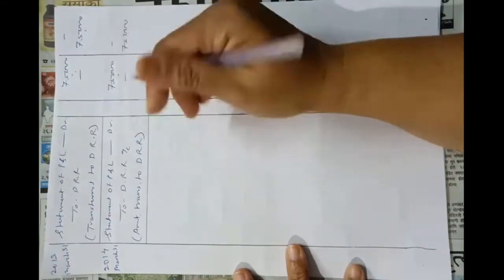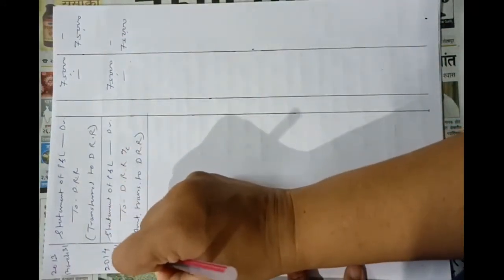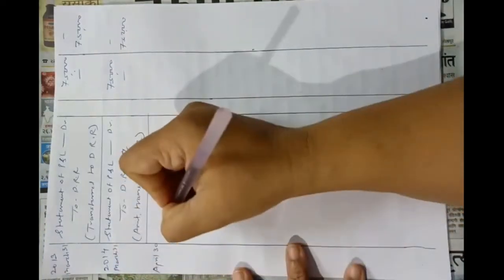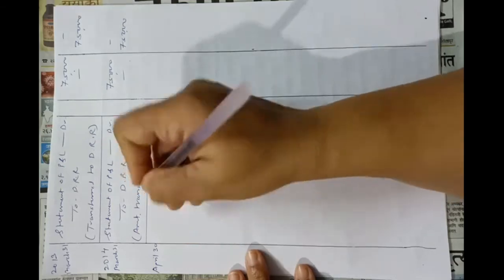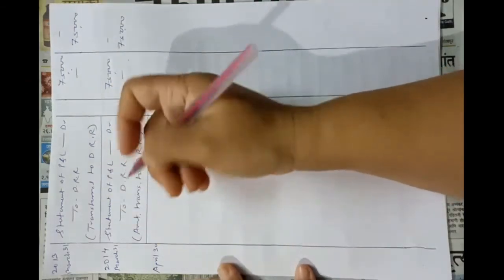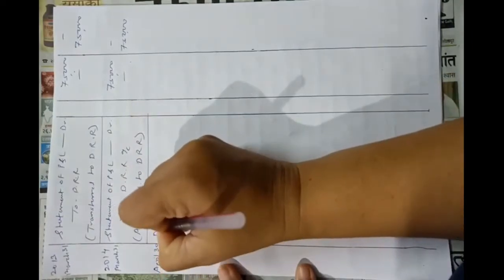Okay, so on 30th April 2014 they will purchase the investment, that is they will invest 15% amount into some investment. So debenture redemption investment account debit to bank account.